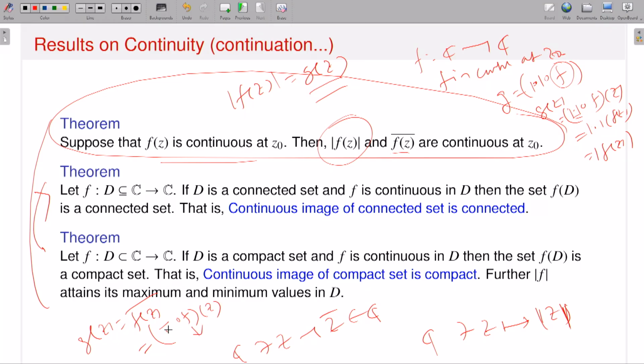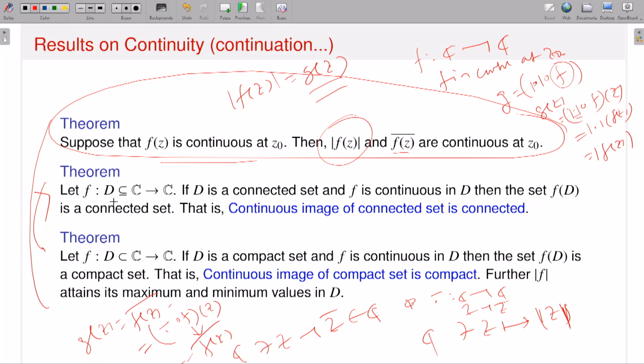This is the bar function, you can say. I can denote this bar function from C to C, where z goes to z bar. It is a continuous function, and this is nothing but f of z bar. So the composition of two continuous functions is a continuous function. Therefore, the first theorem is automatic using the properties of continuous functions.